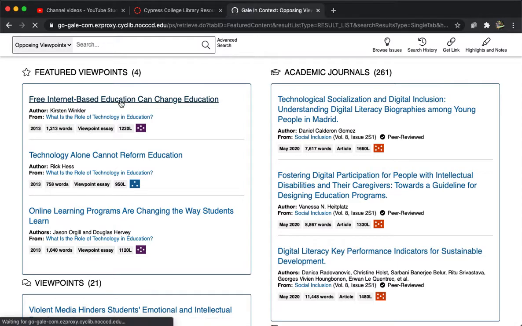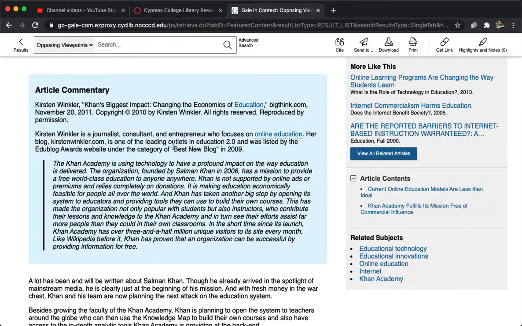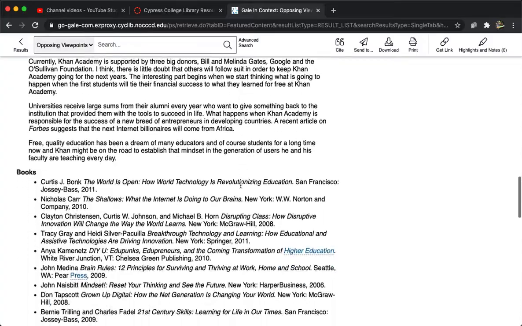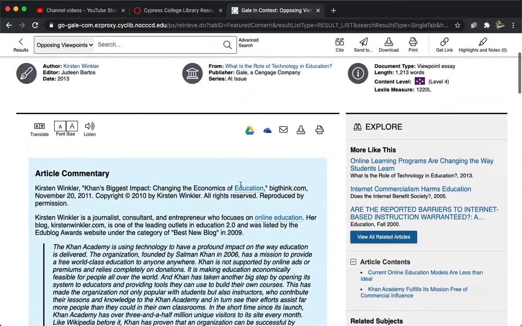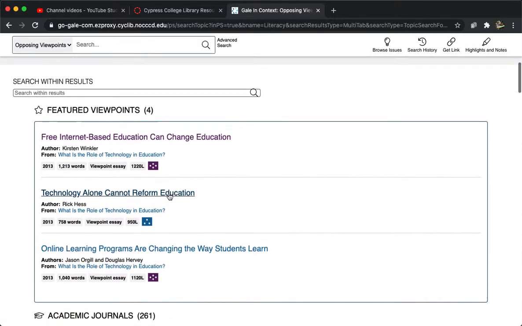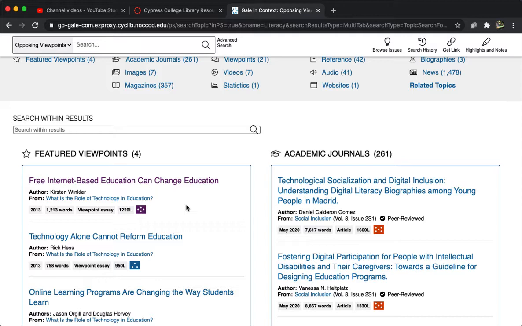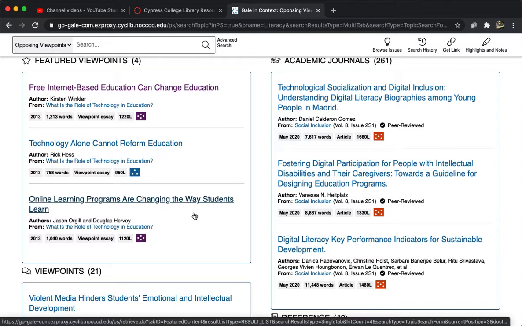So you can click on this, and then it will come up with a little bit of commentary about the article. So the citation kind of stuff here, a little context for it. But here is the article itself. That one doesn't really have all that much. It's not a lot there. So I'm going to suggest that you find an article that has a little bit more length to it. That means that I'll probably have a lot more content for you to analyze. You don't need to analyze the argument as a whole, but you want to make sure that you have enough in there.